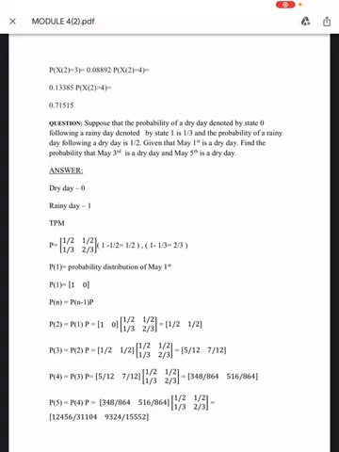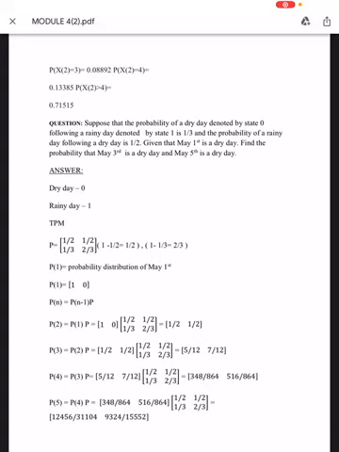Find the probability that May 3rd is a dry day and May 5th is a dry day. So a dry day is denoted by 0, a rainy day is denoted by 1, and the P we are getting to be 1 by 2, 1 by 2, 1 by 3, 2 by 3. And then you have this P1, P2, etc., using the equation Pn equal to Pn minus 1 into P.